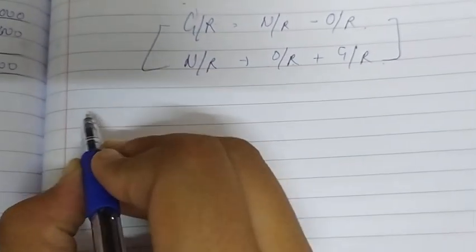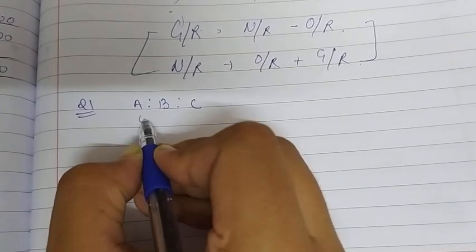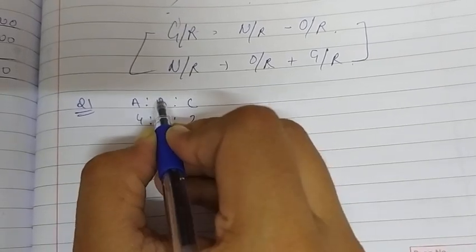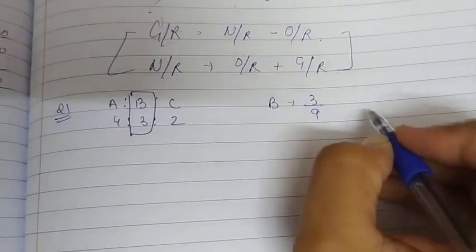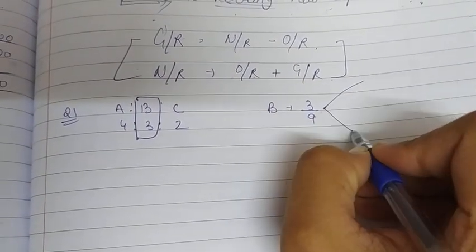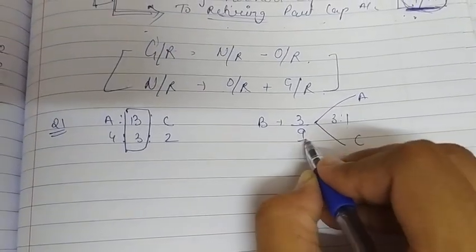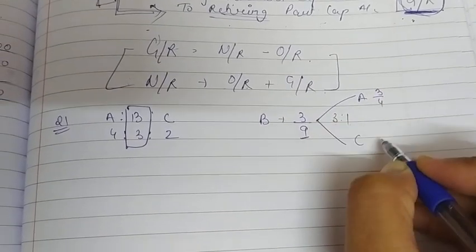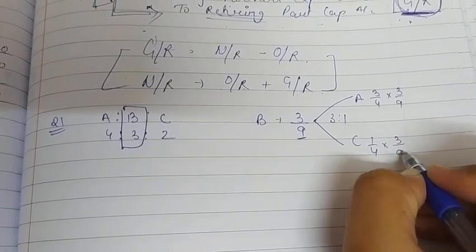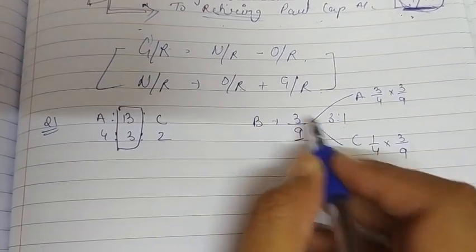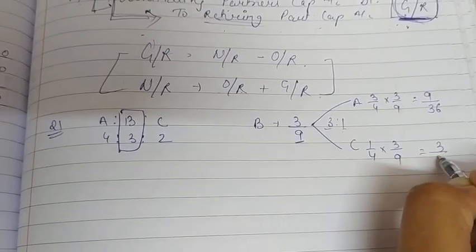So let's start. Illustration number 21. A, B, C are partners in 4:3:2. B is retiring, so B's share is 3/9 and he is giving his share to A and C in 3:1. So I am dividing his share in 3:1, that is 3/4 and 1/4 multiplied by 3/9. So I am parting his share in 3:1, that is 9/36 and 3/36.